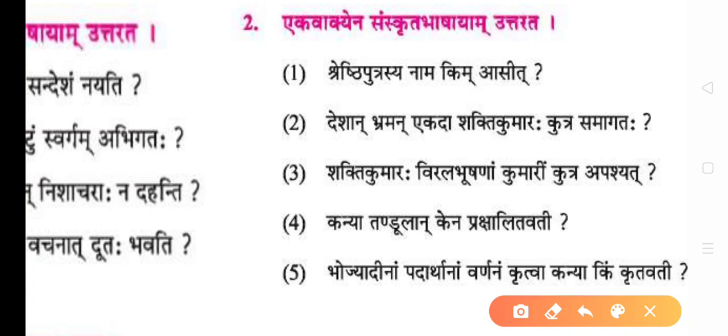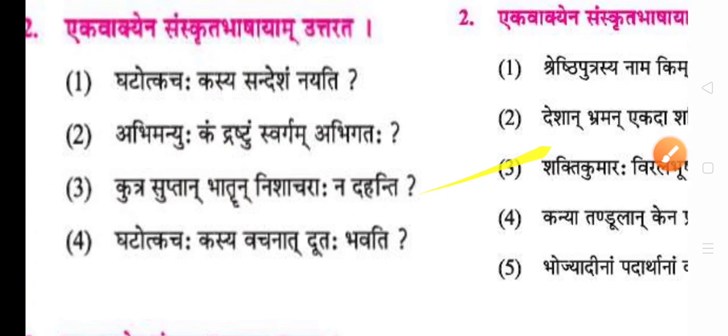What did the girl do by explaining about different food items? She increased the interest of the guest towards food. Okay, so Kim krutavati will be replaced by atithe bhojana ruchim avardhayat. She increased the interest of the guest towards food. This is chapter number 4 and 5.